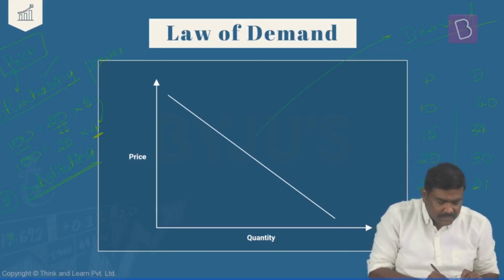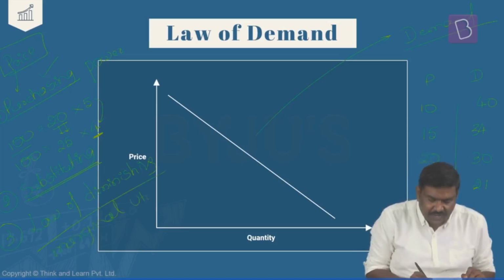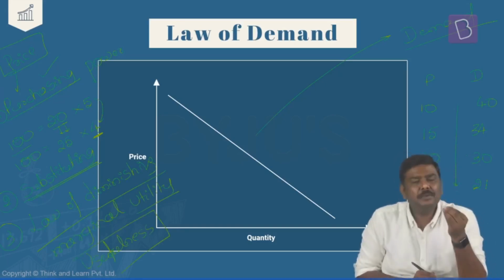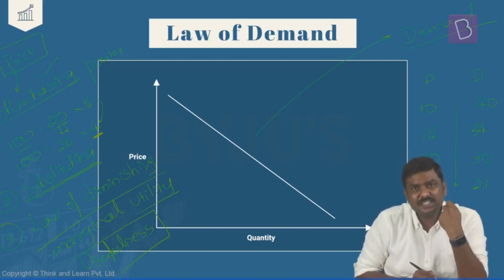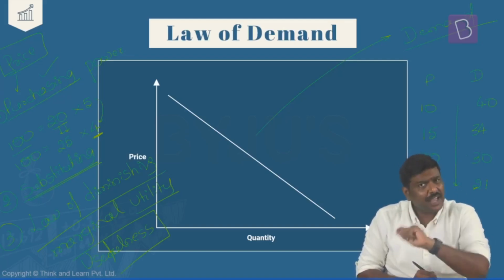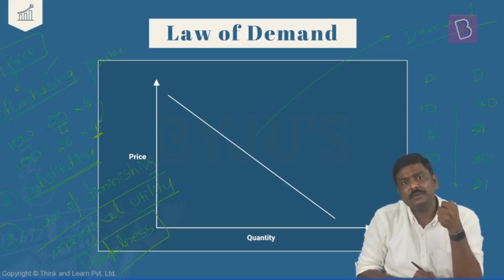And the third one is the law of diminishing marginal utility. What is this law of diminishing marginal utility? First and foremost, utility refers to the usefulness of a particular product. For example, I will purchase food. Does food have certain usefulness to me? Yes. I will purchase water from the market. Does it have any usefulness to me? Yes. I will purchase fuels from the market.